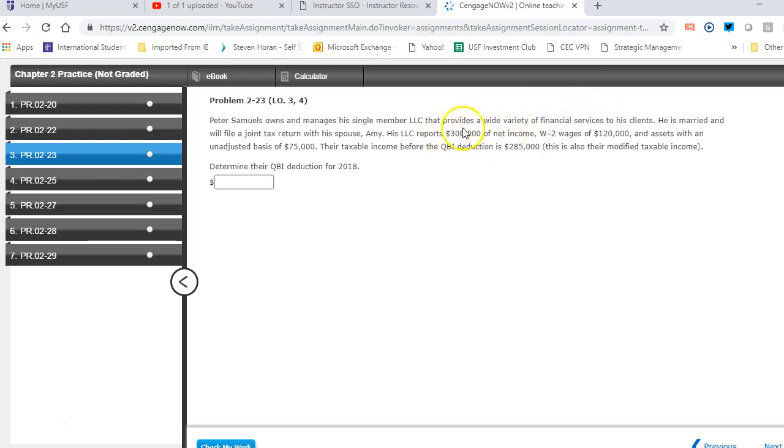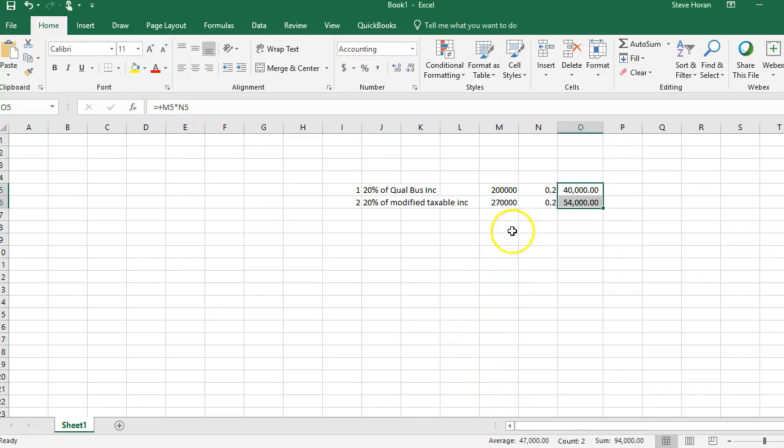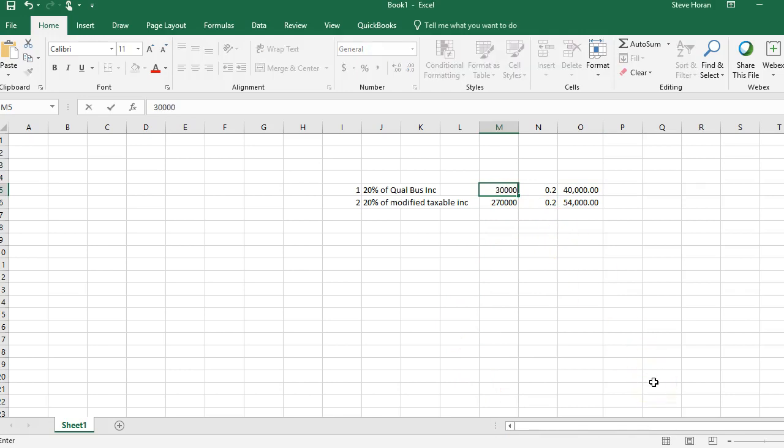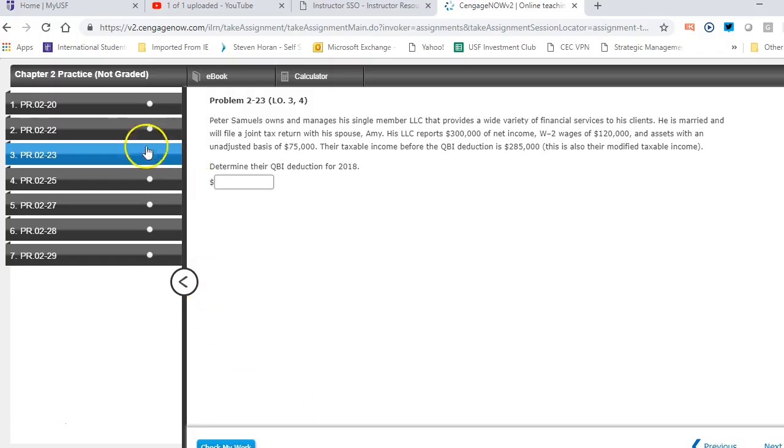So we've got the 300,000 here, and we got the 285 here. Those are kind of the two numbers to think through. So let's go back to my Excel, and I've got my qualified business income is 300, and my modified is 285. Okay, and we pick the lower number. This time the lower number is 57,000, and that's what I put in here, 57,000.